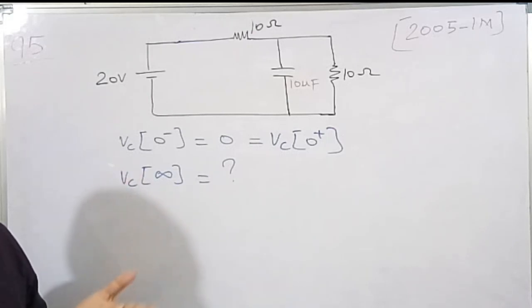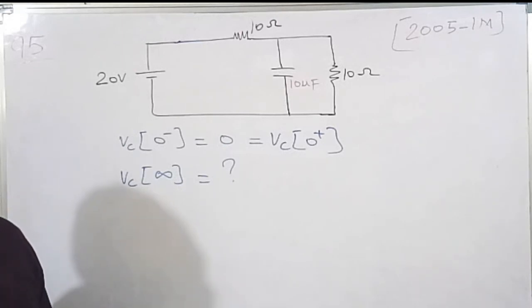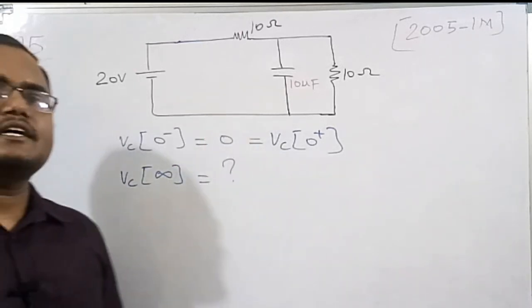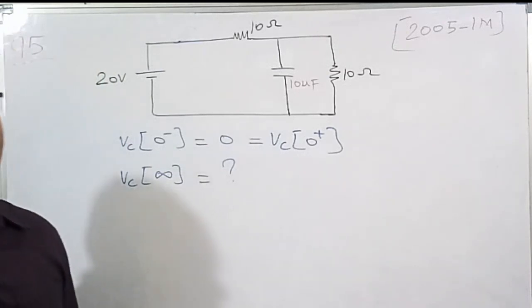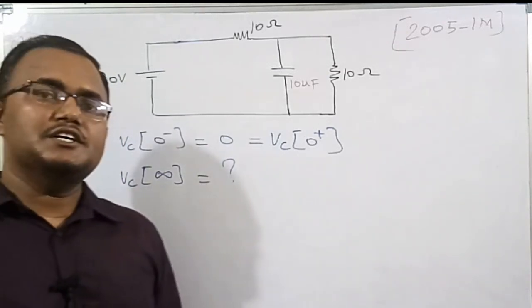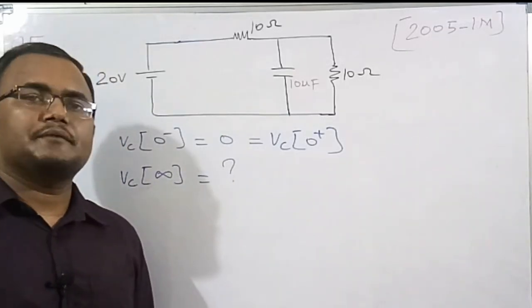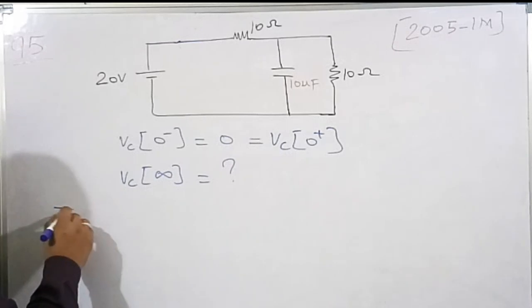Whenever the capacitor absorbs energy from the supply, at steady state the voltage across the capacitor will be a constant value, meaning the rate of change of voltage is 0. The voltage-current expression of the capacitor is I is equal to C dV by dt.